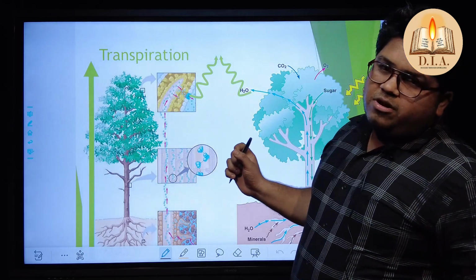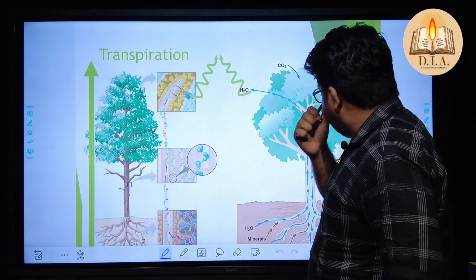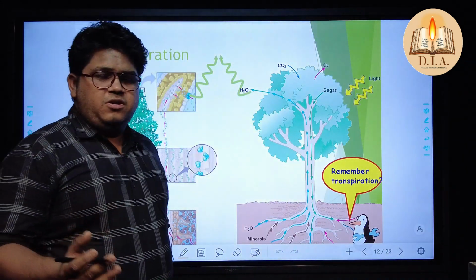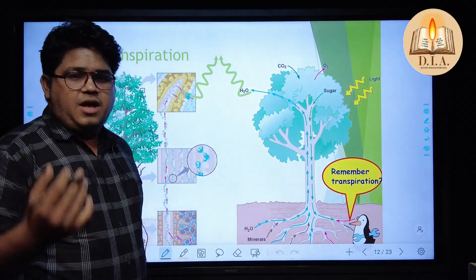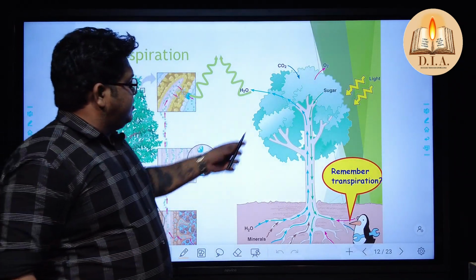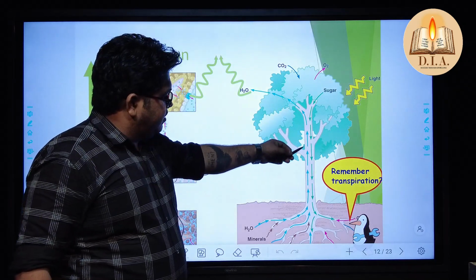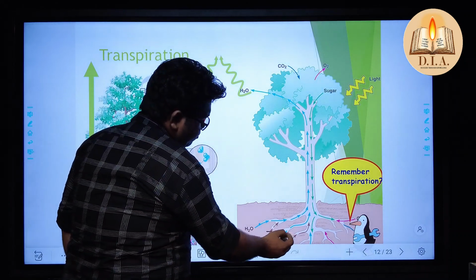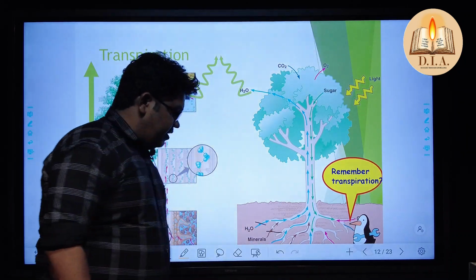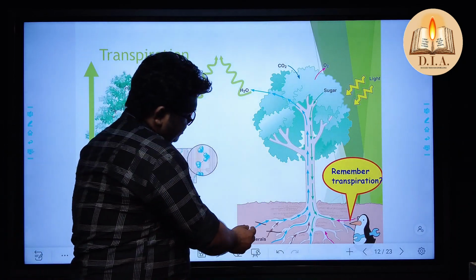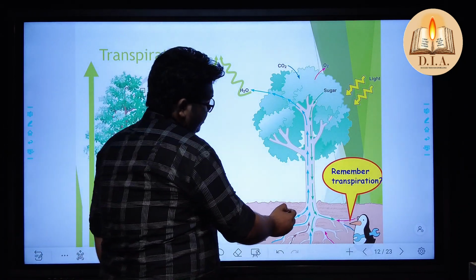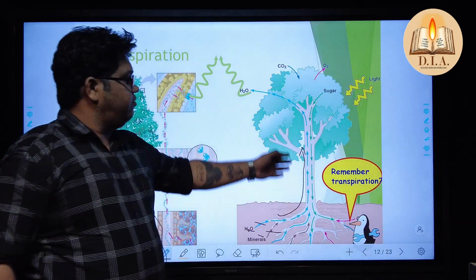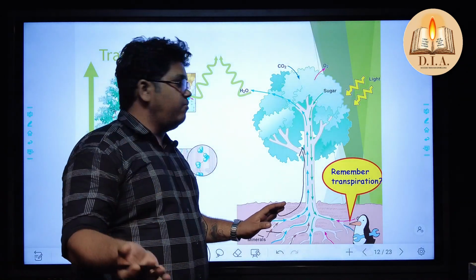So when we talk about transpiration, what is transpiration? Have you seen a plant evaporating some kind of water molecules or water droplets? No, nobody has seen. How? Because of the system which acts here, look at this particular arrow sign. The adventitious roots contain some kind of entrapment things which contain H2O and the minerals, and this system makes the water flow through the plant system by the action of xylem and phloem.